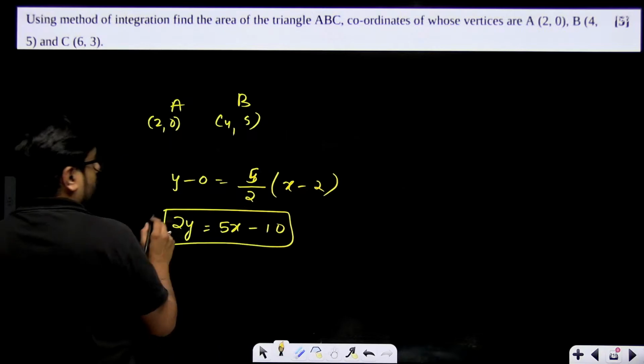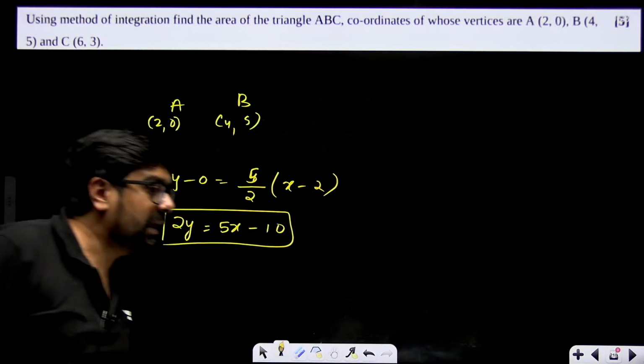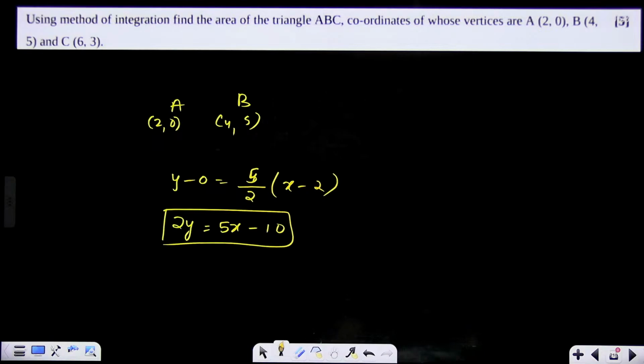So this is how you have to find the equation of AB, then BC, and then CA also. AB you have to find, BC you have to find, CA you have to find. Then integration. Whatever equations are coming, integration will be over x coordinates: 2 to 4, then 4 to 6, and then 2 to 6.